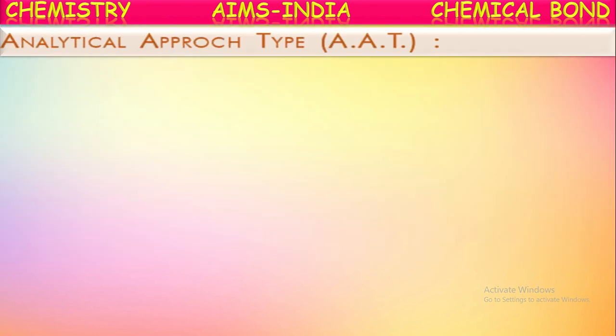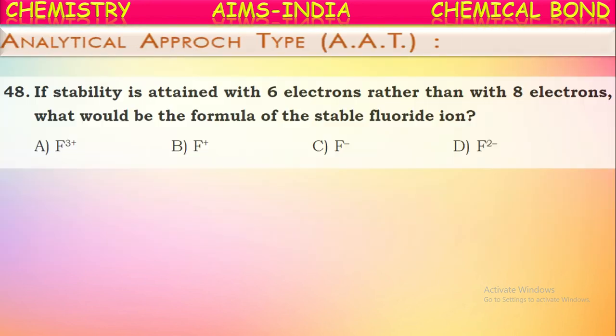Next, analytical approach questions. See the first one: if stability is attained with 6 electrons rather than 8 electrons, what would be the formula of the stable fluoride ion? Generally the electronic configuration of fluorine is 2, 7, isn't it? It has 7 electrons in the outermost shell. To attain octet configuration, it gains one more electron and forms the fluoride ion F minus, because it should get 8 electrons in the outermost shell.